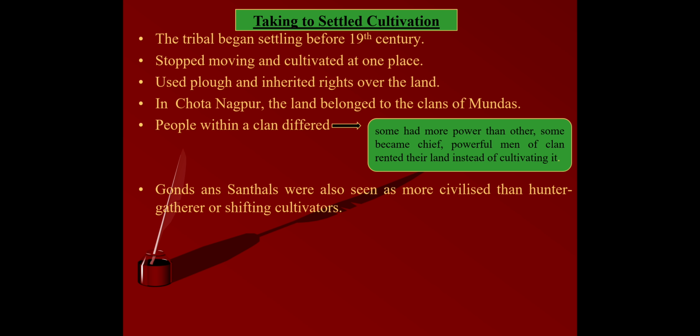So these were the lifestyles of the various clans and tribal people in the earlier era. Even after the British came, the tribals were seen, but their condition was worst when the British arrived in India. That we are going to study in the next video.